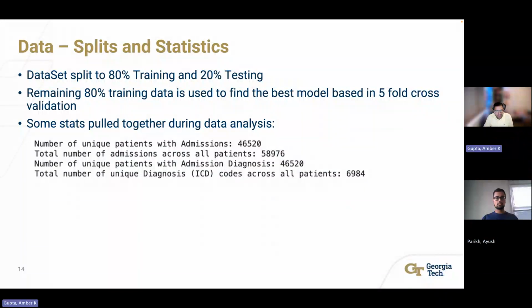For experiments, we split data into 80-20, with 20% put aside for testing. The remaining 80% is used for training. Some initial analysis generated these statistics.